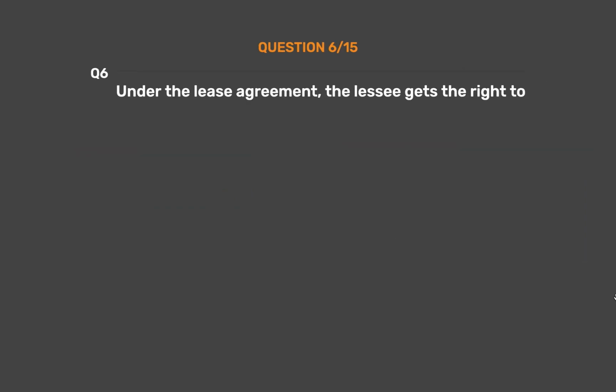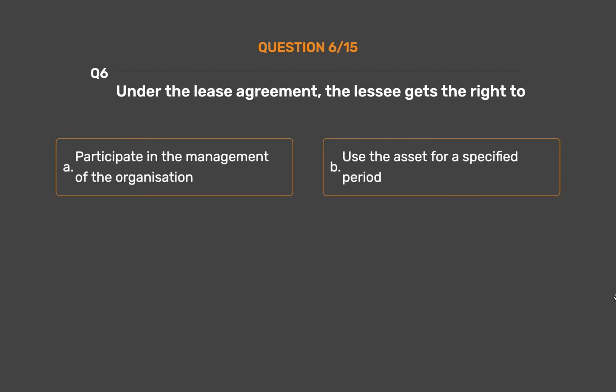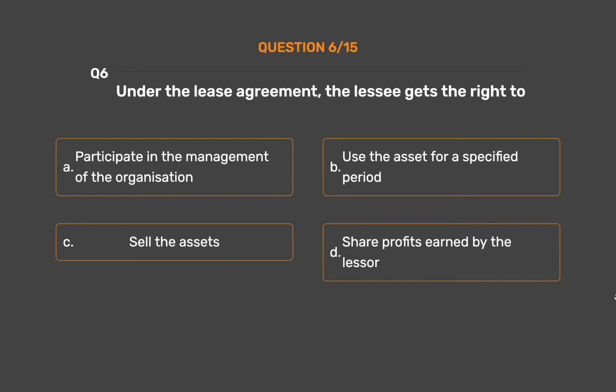Question number 6. Under the lease agreement, the lessee gets the right to Option A. Participate in the management of the organization. Option B. Use the asset for a specified period. Option C. Sell the assets. Option D. Share profits earned by the lessor.